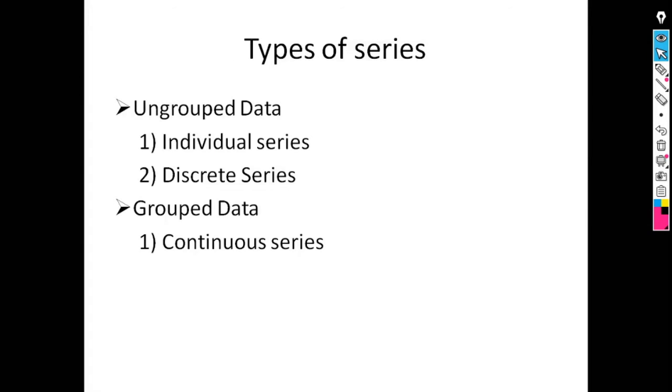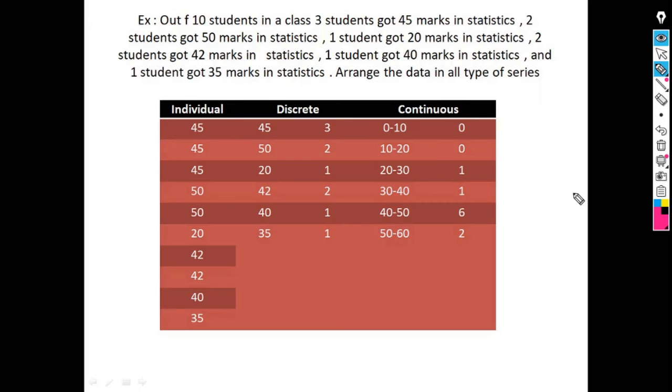Before starting this, we have to go through some basic concepts. First we will see types of series. As in the last chapter, we already saw that there are two types of data, ungrouped data and grouped data. Ungrouped data is divided into two series, that is individual series and discrete series, and grouped data is divided into continuous series. To understand the concept of individual, discrete and continuous series, we will take an example.